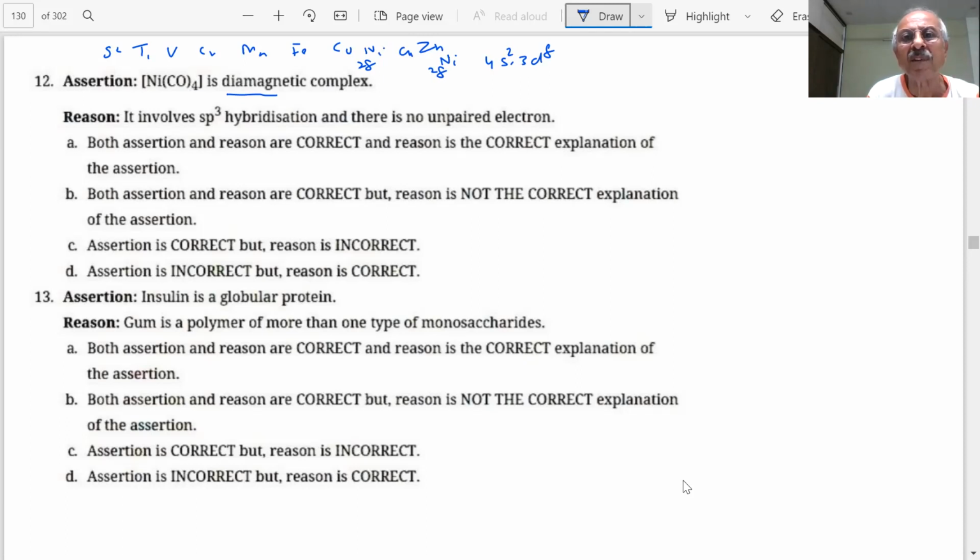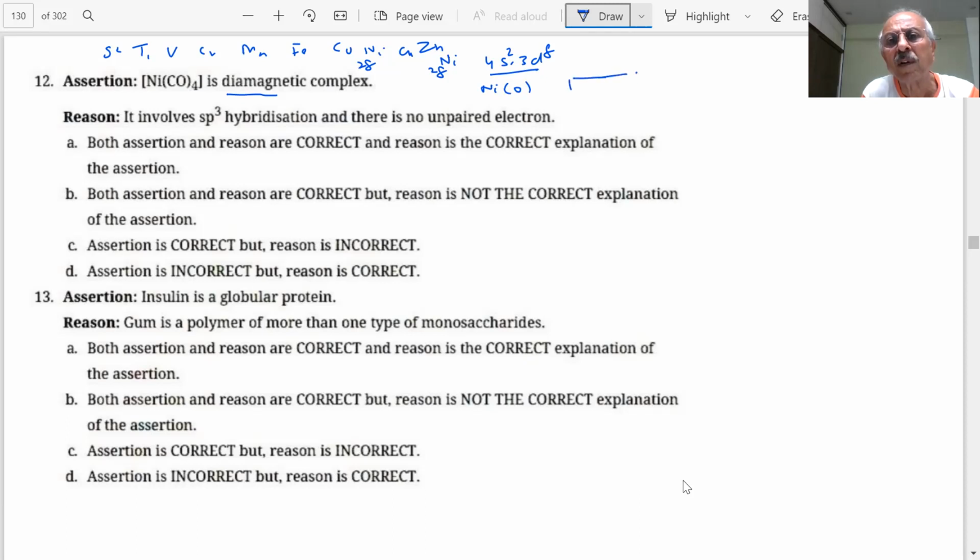What is the oxidation state of nickel here? It is 0. This is nickel 0.